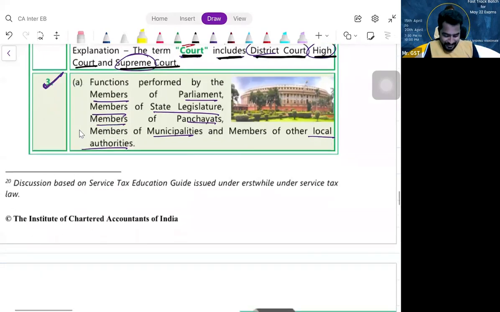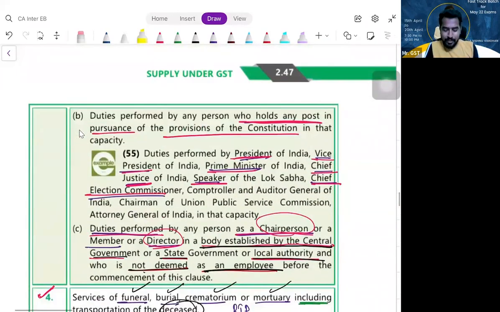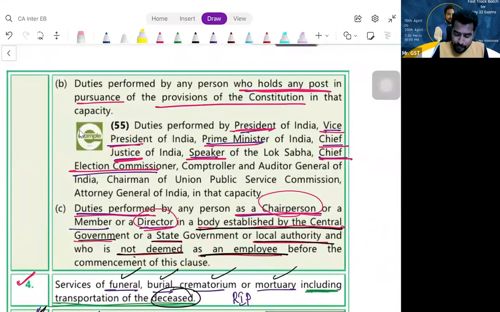Right? Yes. Next. Duties to be performed by a person who is holding a post which is as per the provisions of Constitution. The Chief Justice of India, is he an employee?